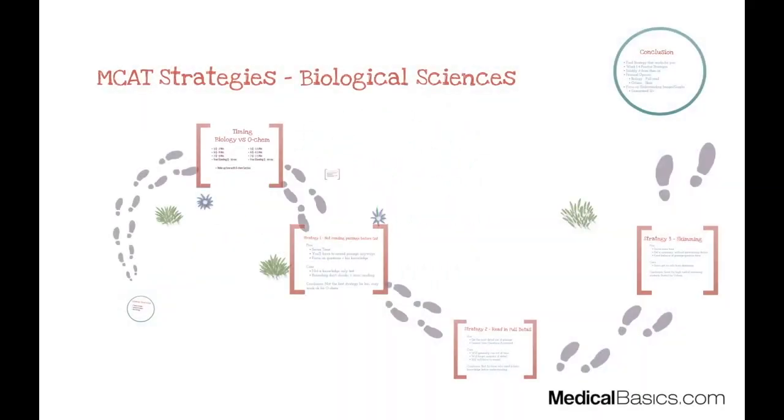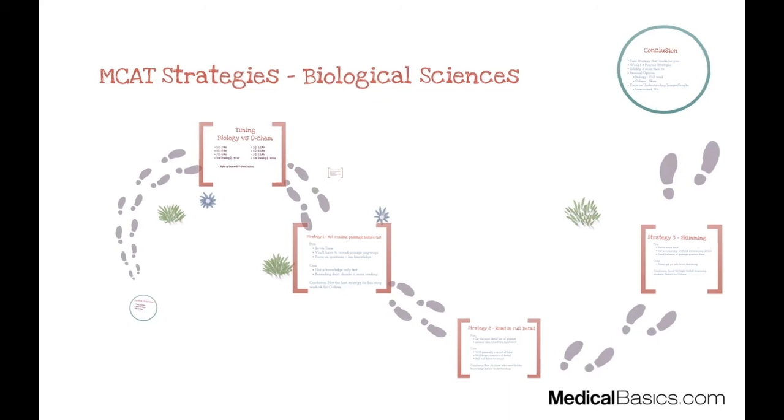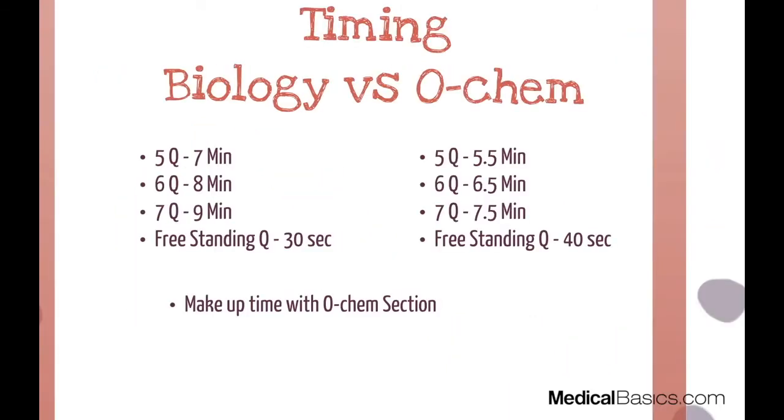In this lesson, we're going to be looking specifically at the biological science section of the MCAT. Timing is going to be very similar as we saw before for at least the biological science section, right? We see the 5 questions in 7 minutes and so on and so forth, up to the freestanding questions, which is going to be around 30 seconds. So it's going to be fairly similar to our averages, but OChem is slightly different.